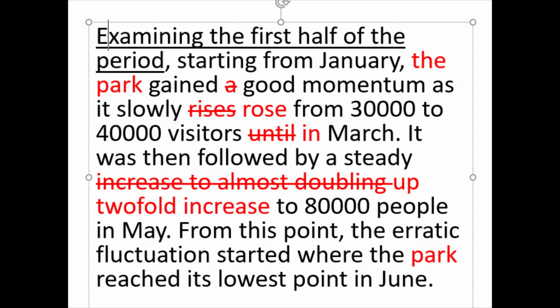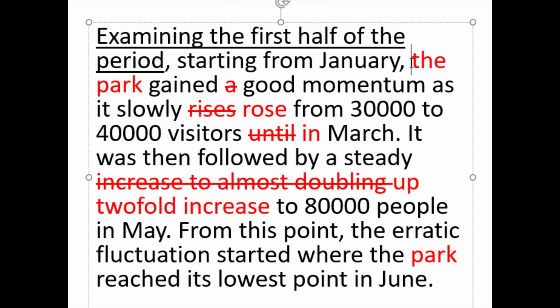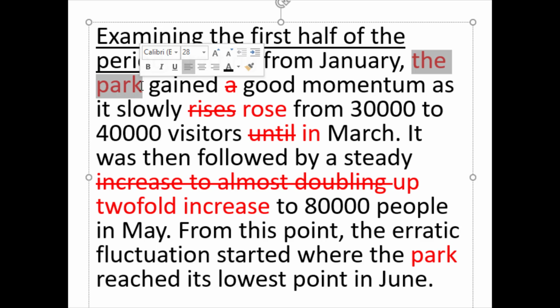Now, as I said before, it's very important to know what the data is describing. Is the data describing the park? No, it's not describing the park. It's describing the number of visitors to the park. The park didn't gain momentum.